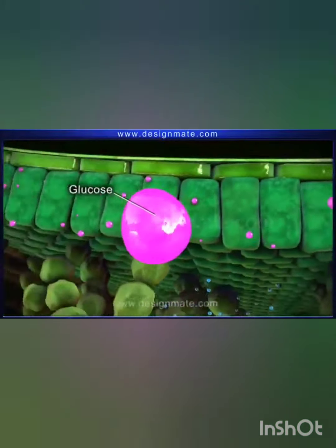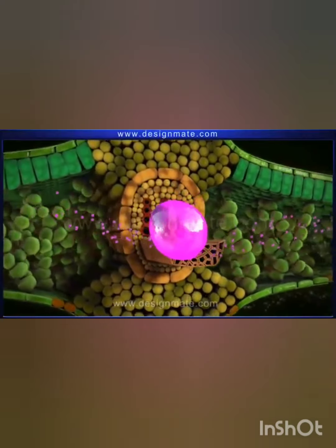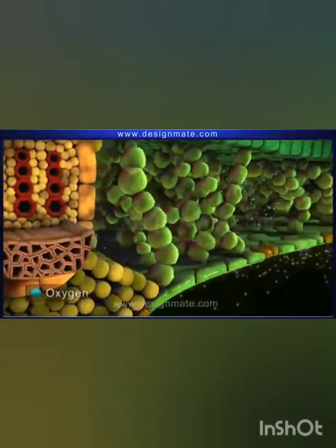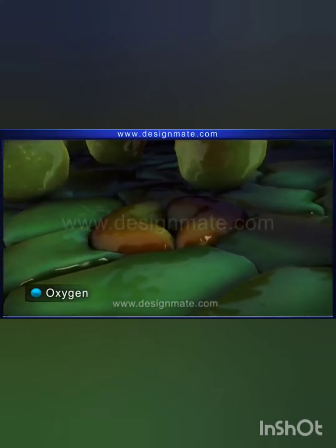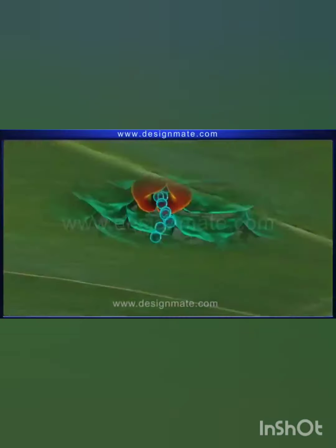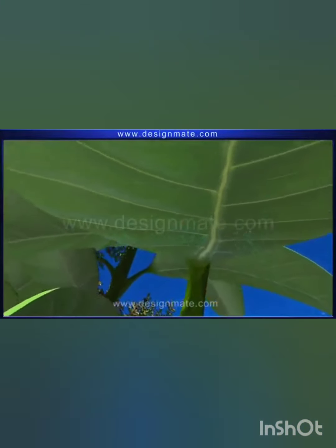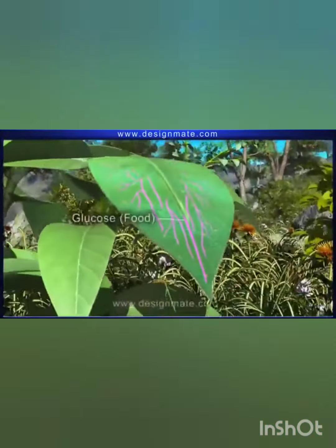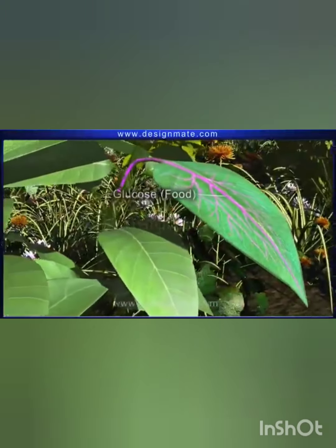Here the byproduct is oxygen, and glucose is stored in the leaf, while oxygen is liberated through the opening and closing of stomata to the atmosphere. And this oxygen is used by human beings for their respiration. Glucose is stored as a food in plants.